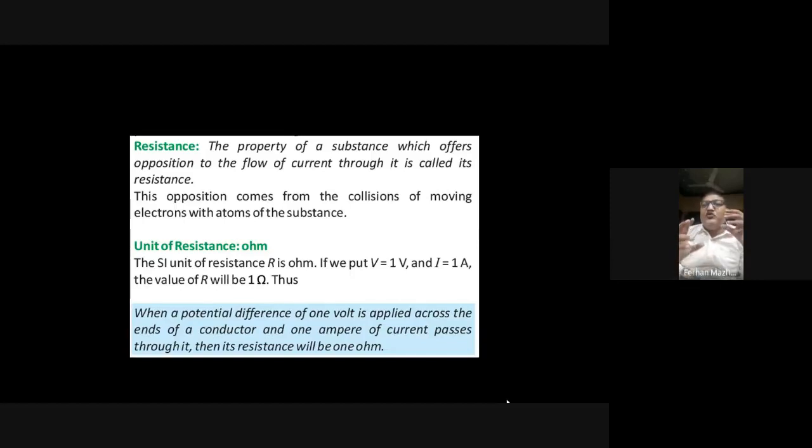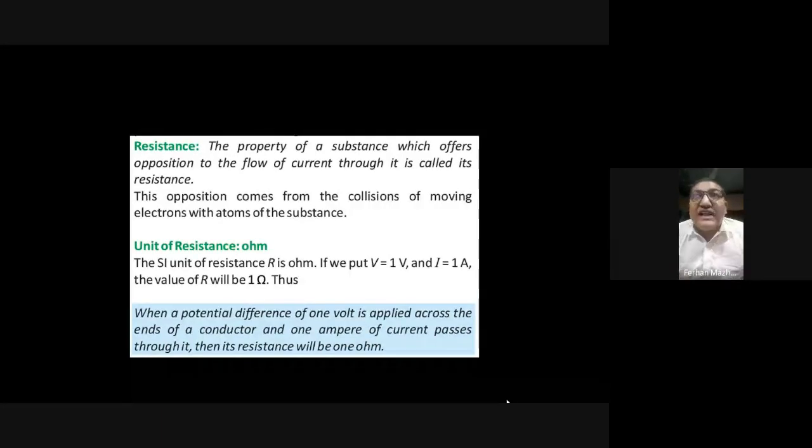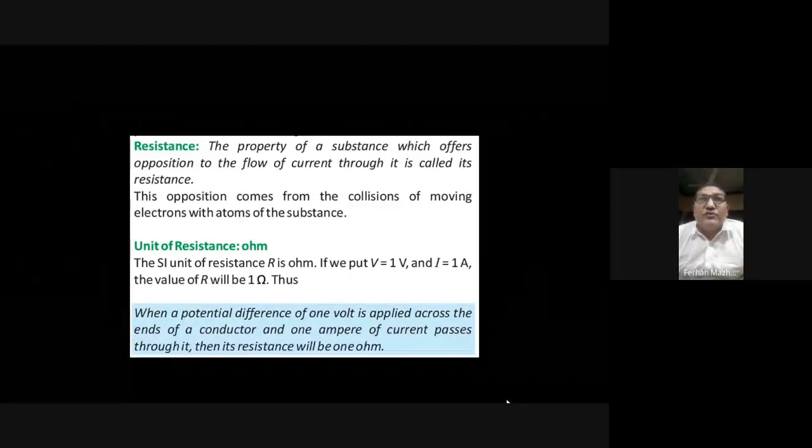That when you try to pass charged particles through a material, the material will oppose the motion of those charged particles. The opposition to the flow of the charged particles through a medium, that's known as the resistance of that material. So the property of a substance which offers opposition to the flow of current through it is called its resistance.